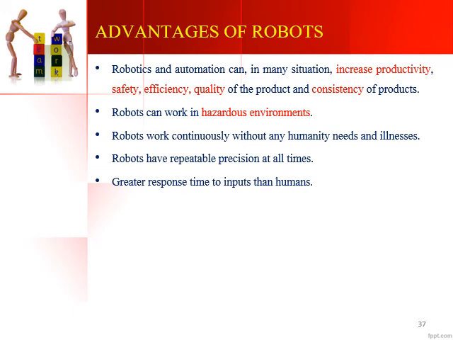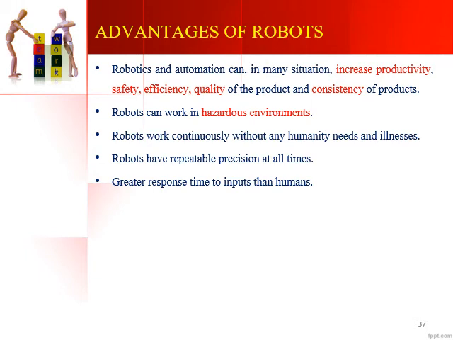Greater response time to inputs than human beings. Now if you compare robots and human beings, if there is a specific assembly task that is to be done by a human being, the human being or the worker needs to think about what is to be done, and needs to plan in his mind what assembly needs to be done, what parts need to go and be assembled with which components.